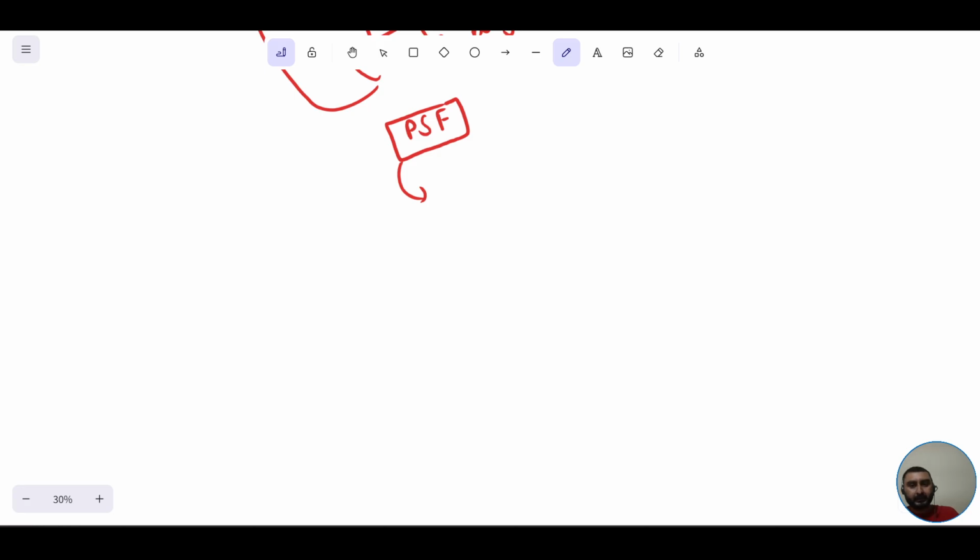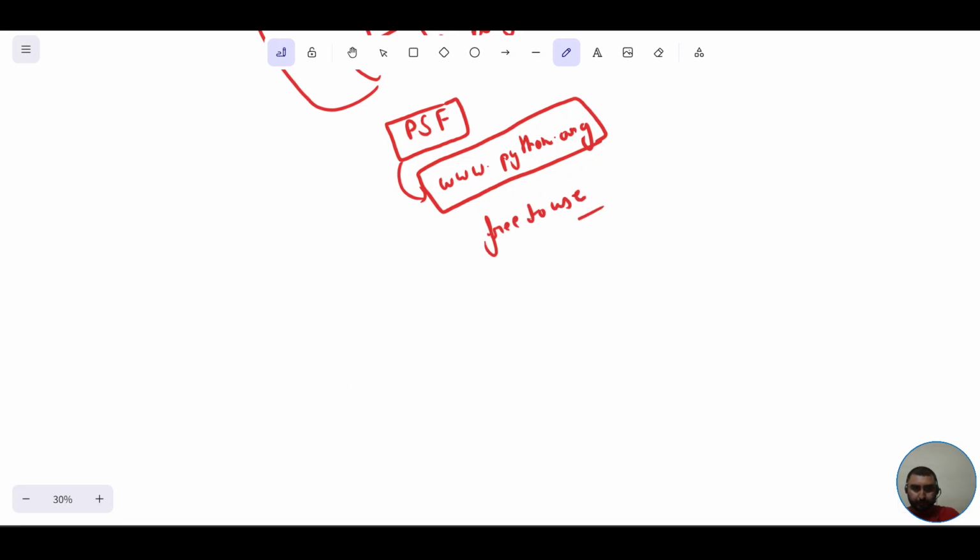The software of Python is freely available to download from www.python.org. You can freely download the software of Python from here, and we would start working upon Python. You do not need to pay anything for this. It is free to use. You can download it from here.